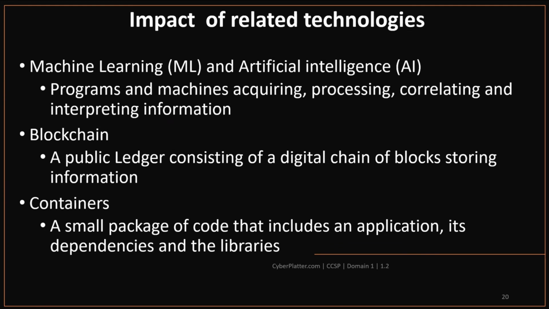The next one is the topic of impact of related technologies. Machine learning and artificial intelligence. Both of these concepts refer to programs and machines being able to acquire, process, correlate, and interpret information and then apply that in various capabilities without needing direct input from users or programs.